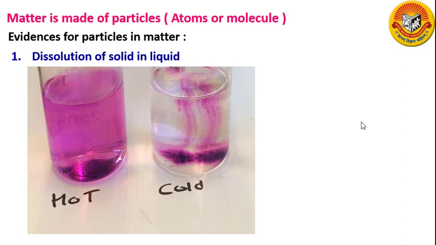Since the particles of potassium permanganate and particles of water spread into each other and mix up on their own, it concludes that they are moving or they are in motion. If the particles were not moving, the color could not spread throughout the beaker on its own. This movement of different particles among each other so that they become mixed uniformly is called diffusion.